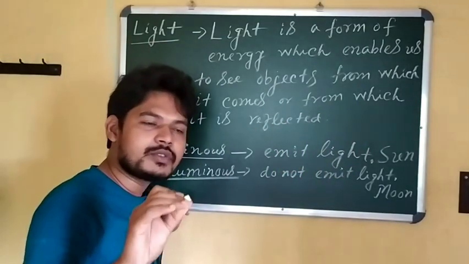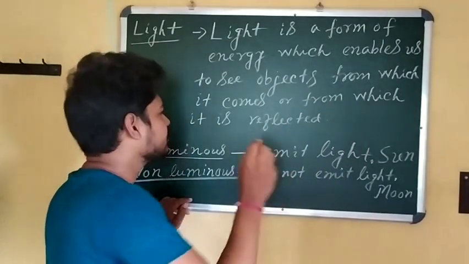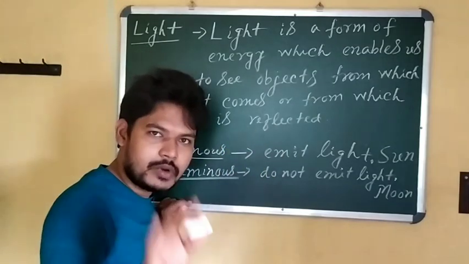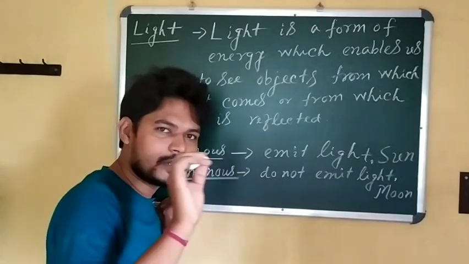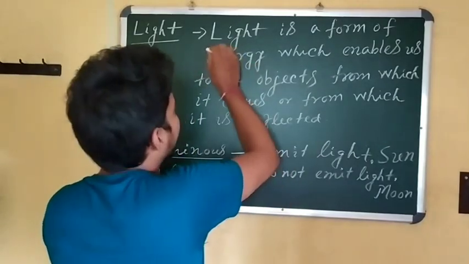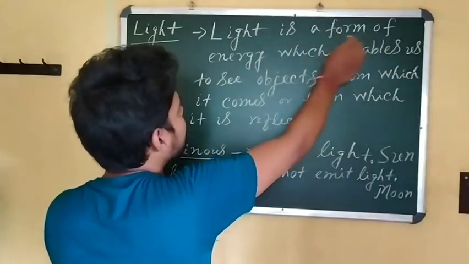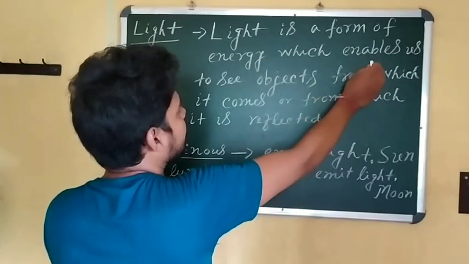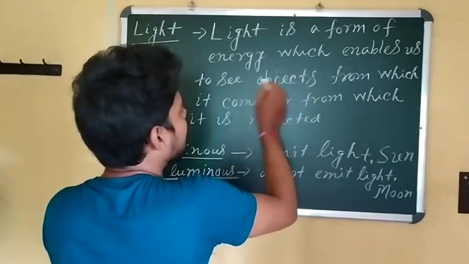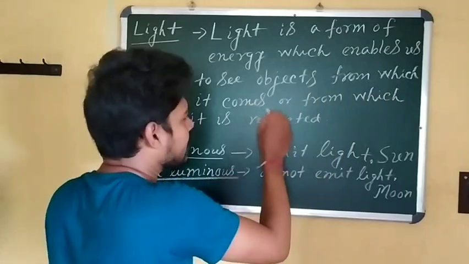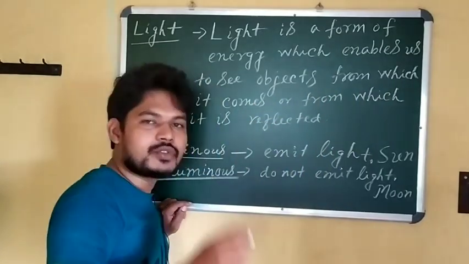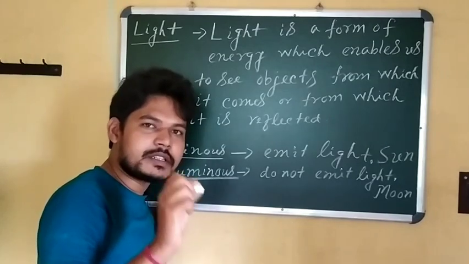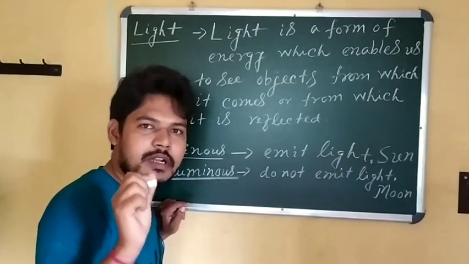We can also see all those objects which do not have their own light, but light is reflected from these objects, so we can see those objects also. So it defines light properly. Light is a form of energy which enables us to see objects from which it comes or from which it is reflected.